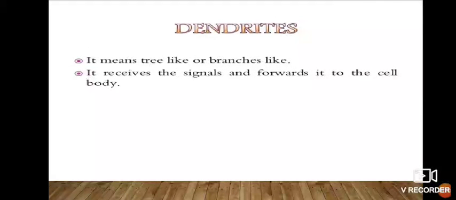We'll study dendrites first. They are fine, short and branched protoplasmic processes of the cell body that pick up sensations and transmit the same to the cell body. Dendrites consist of Nissl granules and neurofibrils. Dendrite means tree-like or branched. It receives the signals and forwards them to the cell body.